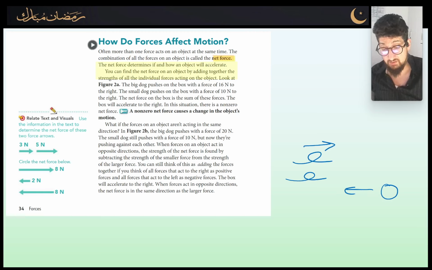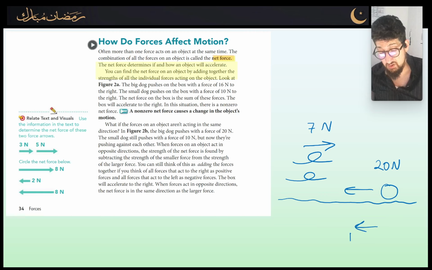What's going to be the net force? Well, it depends on the forces. Let's say the ball is moving and a force is applied and it's about 20 newtons, while the wind is applying a force of about 7 newtons. Then overall, the force acting on the ball is going to be 13 newtons to the left, and that's going to be the net force.